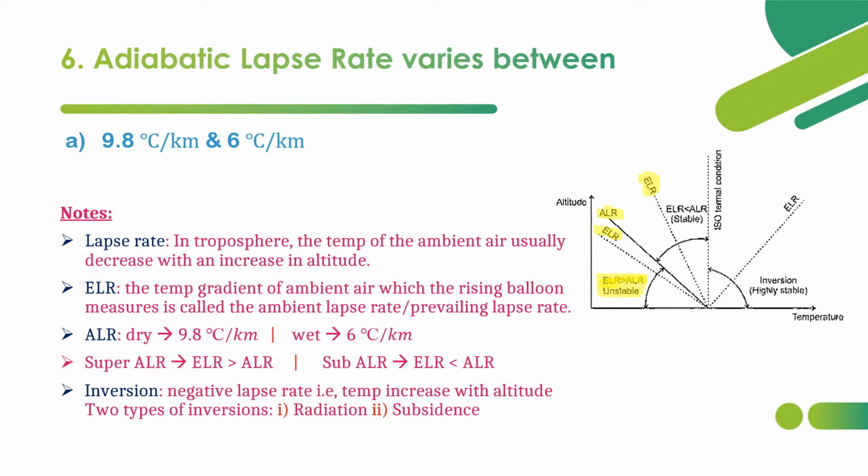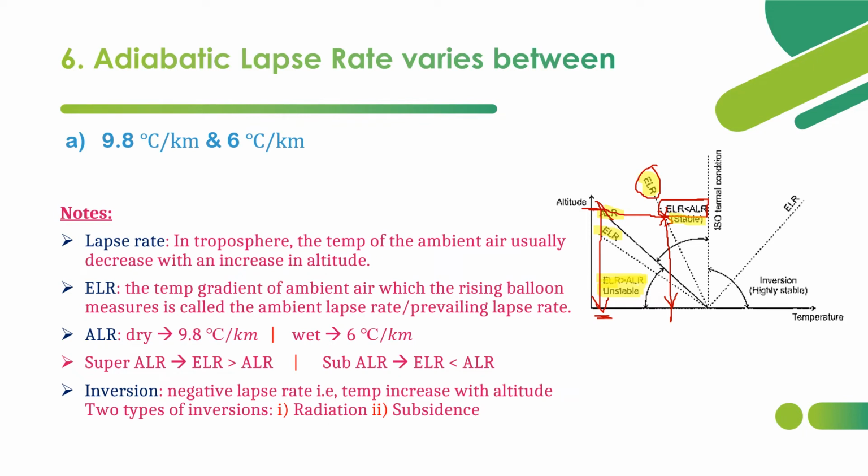And here you can see ELR is somewhat lower than ALR. For example, say here at this altitude ALR is here, where the temperature is very low, but at the same altitude ELR is there, so the temperature is very much higher than the temperature at ALR. So ELR is less than ALR, which means the environment is stable.